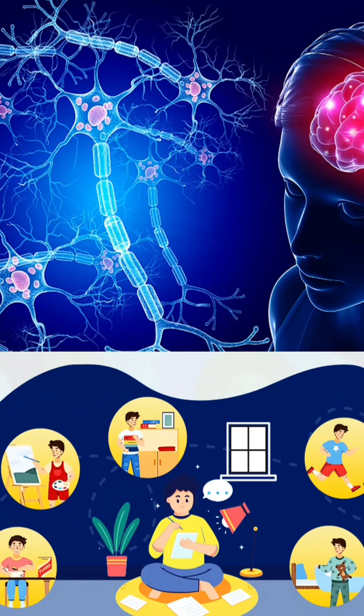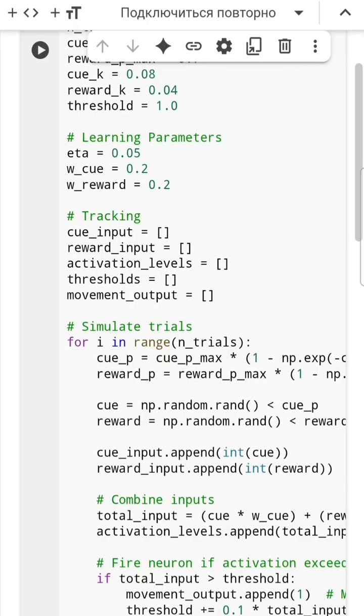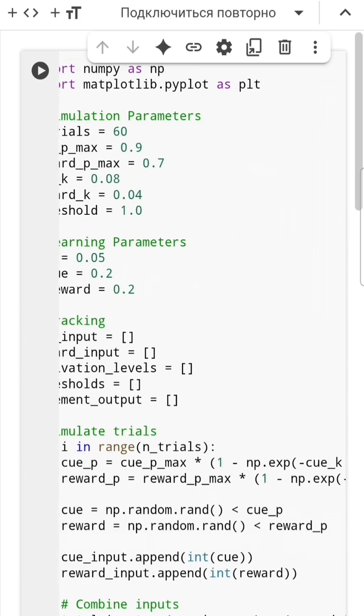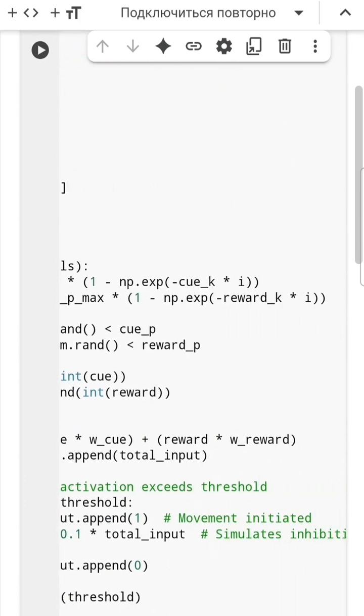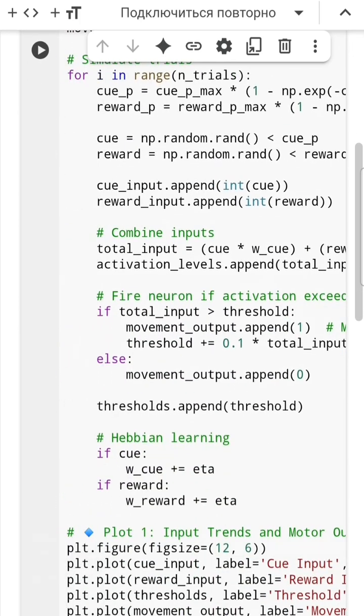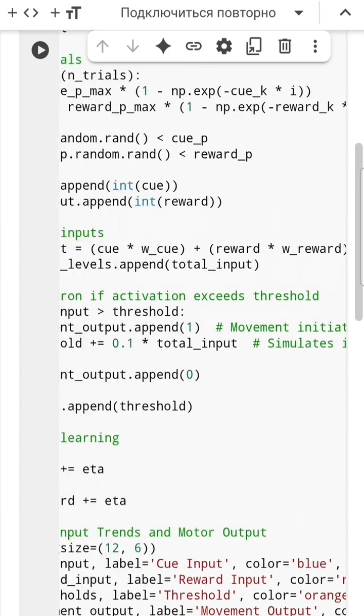Hi everyone, in this video I'll walk you through a simulation of a simplified neuron model designed to mimic motor planning and habit formation in the brain. The neuron we are modeling is a threshold-based unit. It decides whether to initiate movement based on the strength of incoming signals. These signals come from two sources: cue inputs like environmental triggers and reward inputs, which represent reinforcement or motivation.